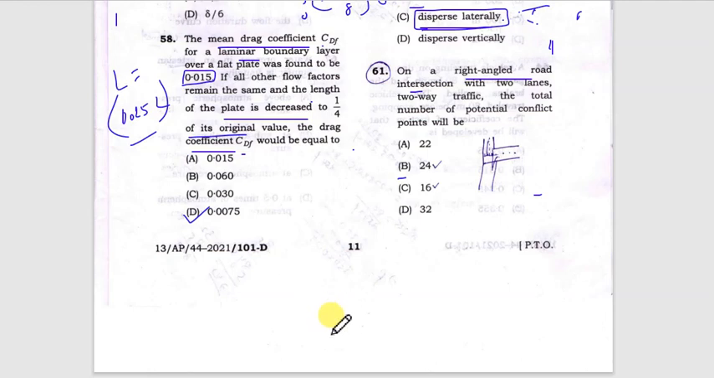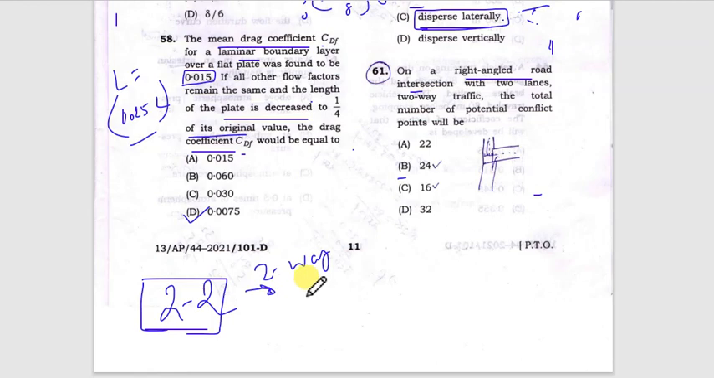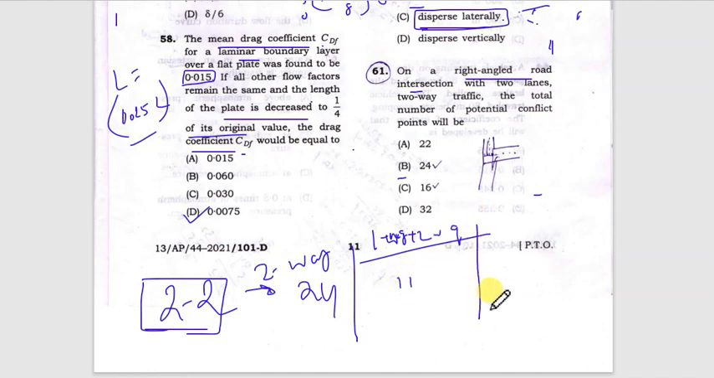So for two-lane, two-way traffic, if both of the roads have two lanes and both roads are two-way, then the conflict point would be 24. If one of the roads is one way and the other is two way, then it would be 11 conflict points. If both of the roads are one way, then there will be 6 conflict points.